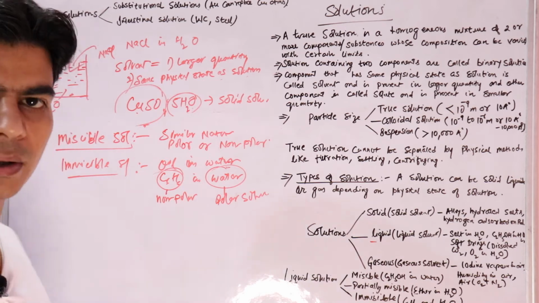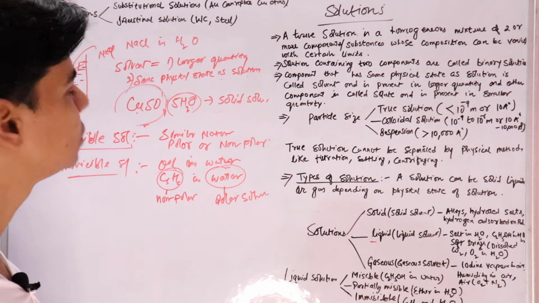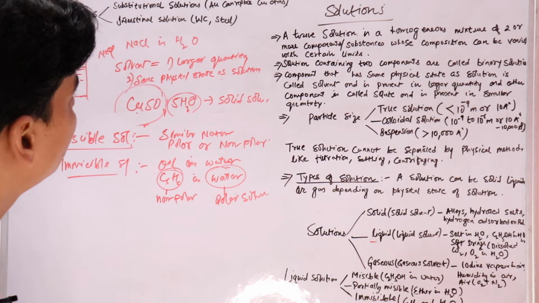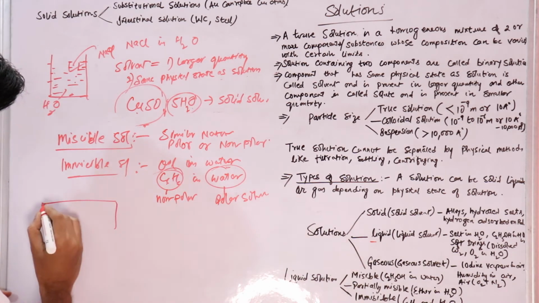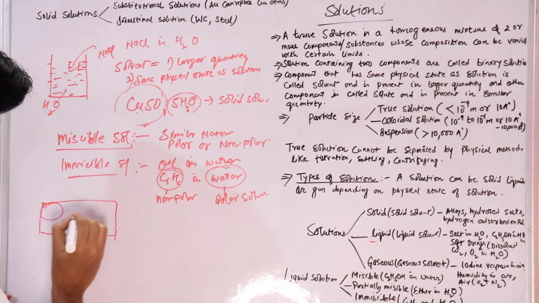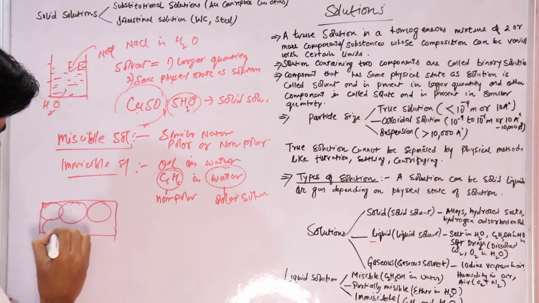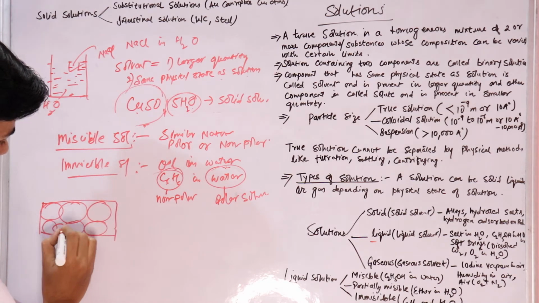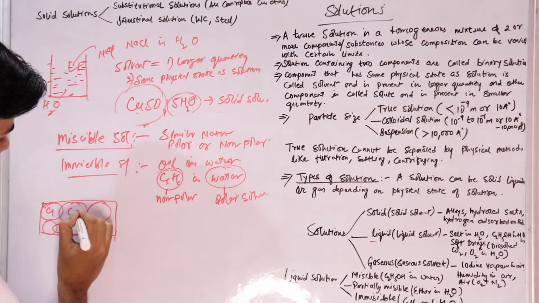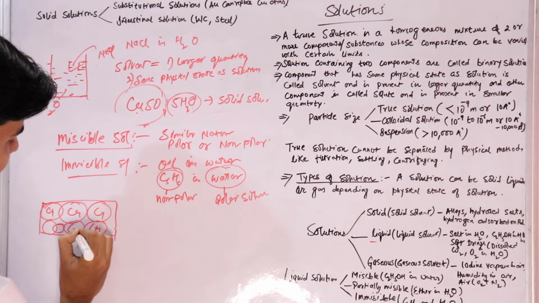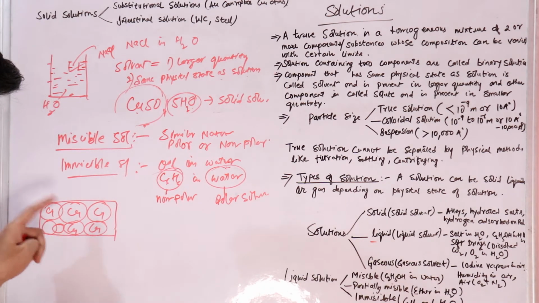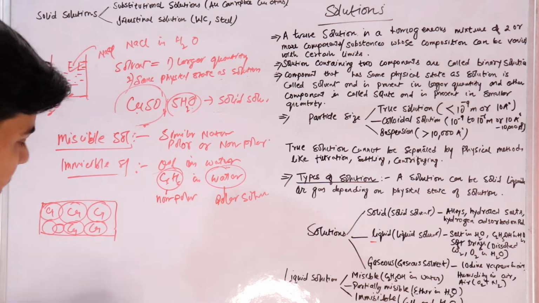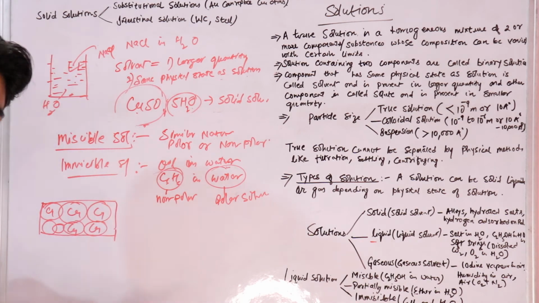Gold and copper can form a substitutional solution. How can it form? Suppose this is a crystal lattice of copper. Right? It consists of copper atoms.